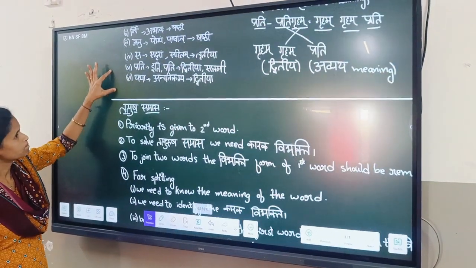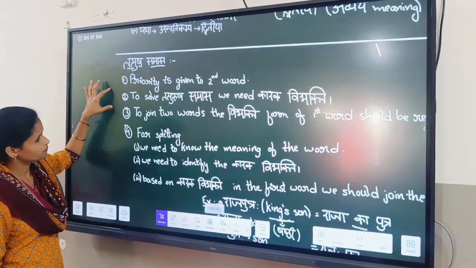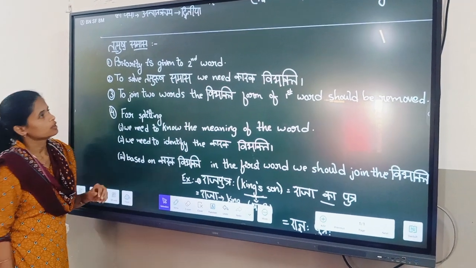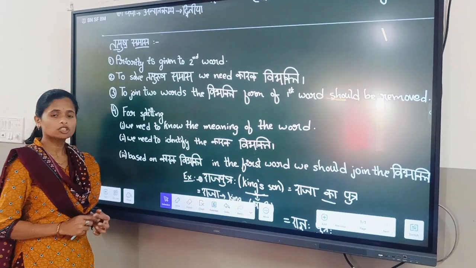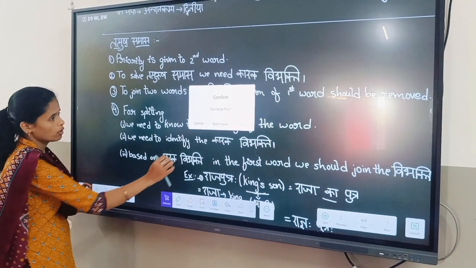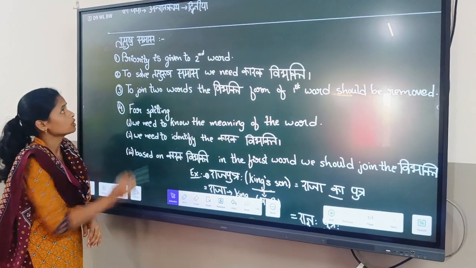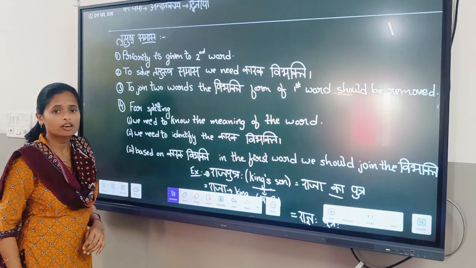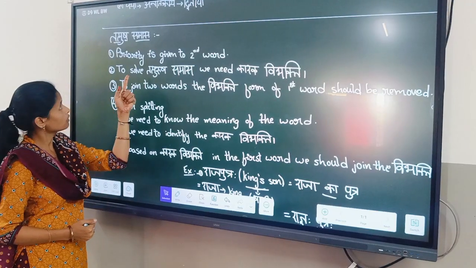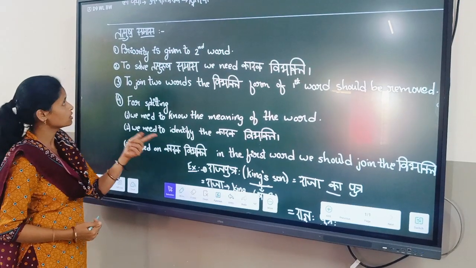Now see Tatpurus samas. For Tatpurus samas we first need karak vibhakti, and you have to know it properly. Point number 1: we give priority to the second word. For avyabha samas we gave priority to the first word, but here for tatpurus samas we give priority to the second word. Remember this second word.